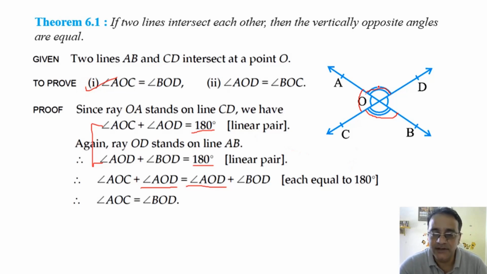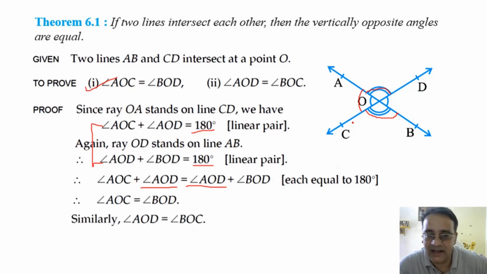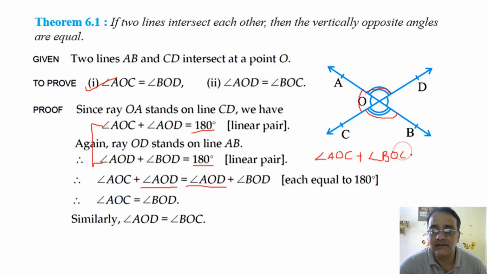Now to prove these two angles are equal, we have to take these two pairs. ठीक है? Similarly, angle AOD is equal to angle BOC. अगर ये दोनों लेंगे तो हम लोग को क्या मिलेगा? देखो, angle AOC plus angle BOC is equal to 180 degrees.